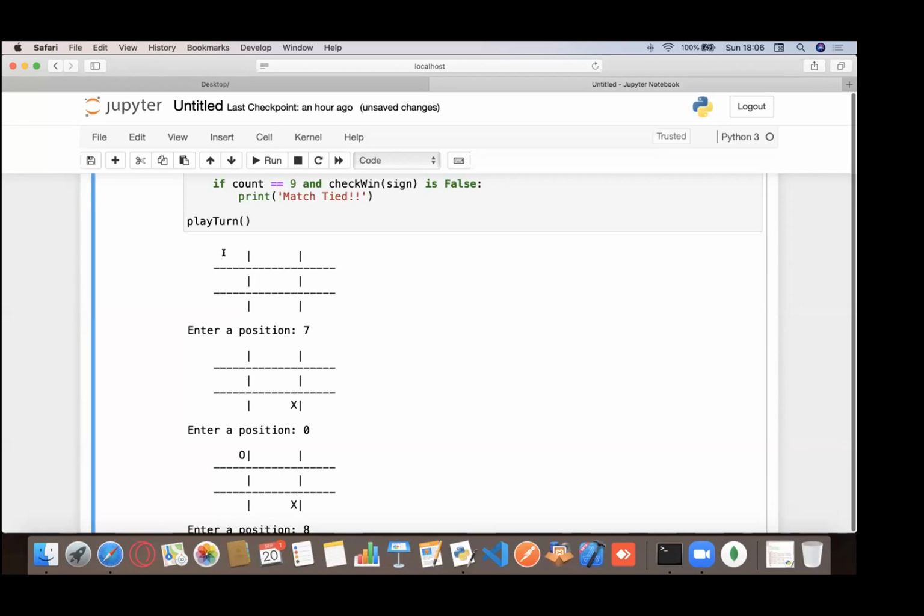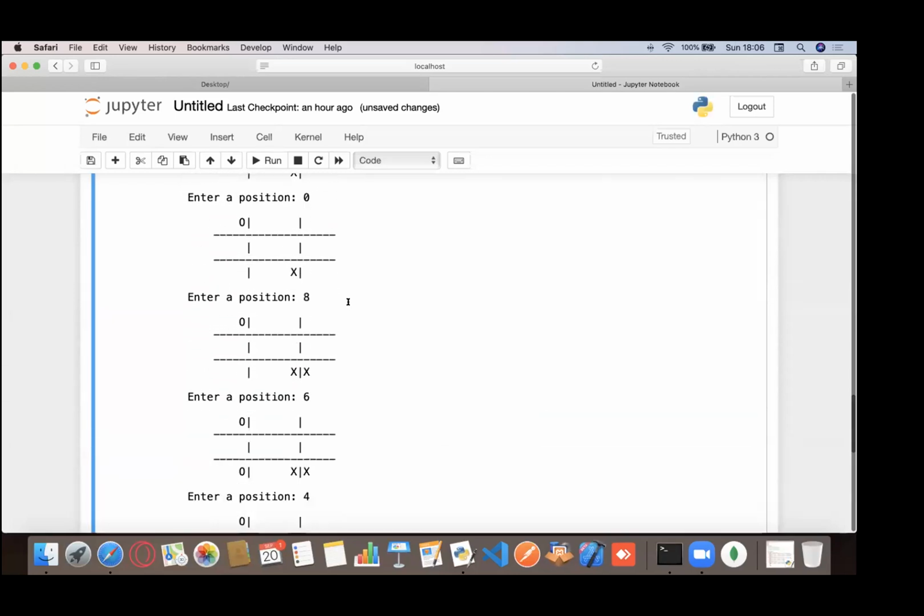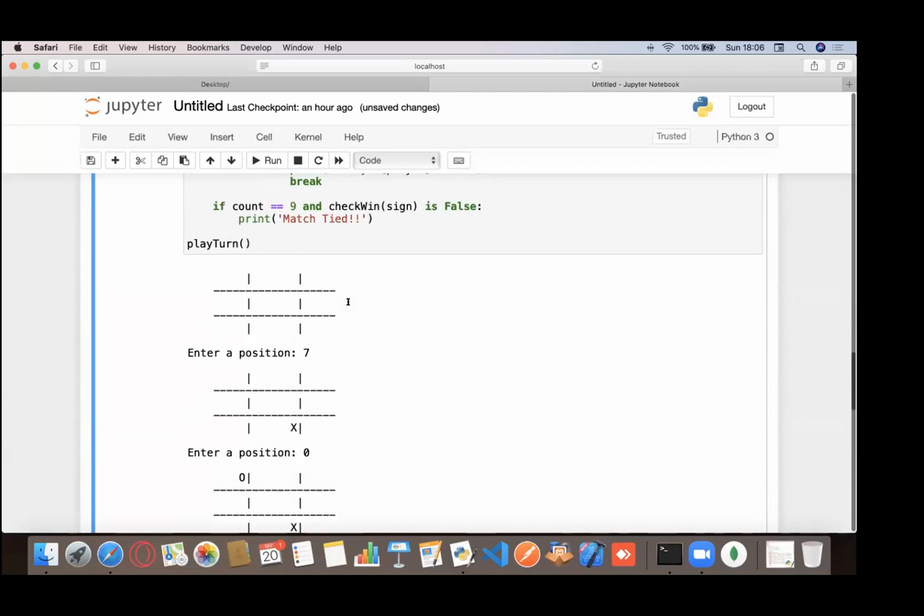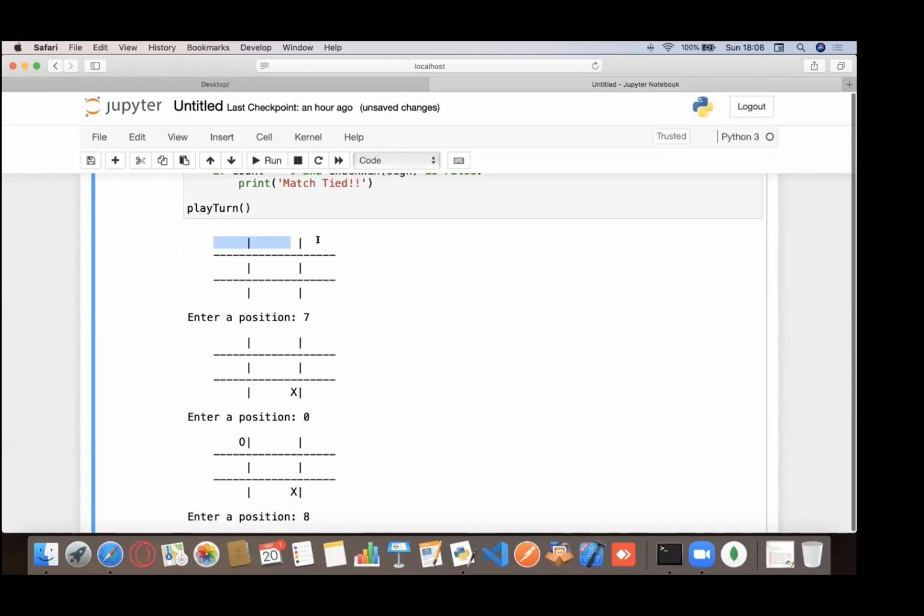It's 0, 1, 2, 3, 4, 5, 6, 7, and 8. That's how the indexes we took. Just a friendly reminder that since there are 9 indexes, the counting starts with 0. So that's something I wanted you guys to remember.